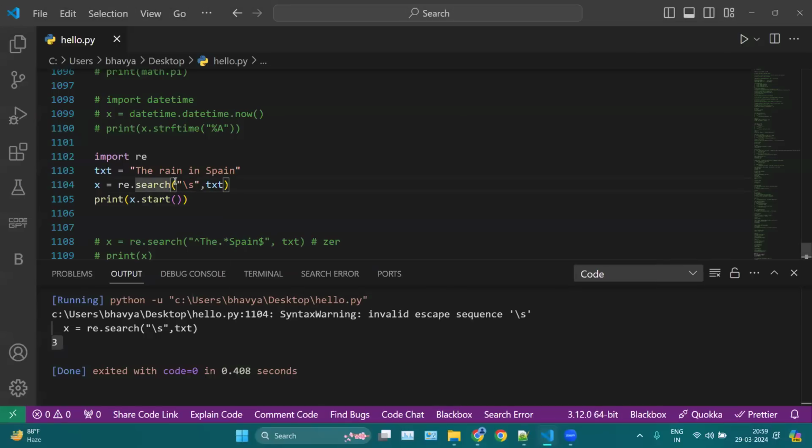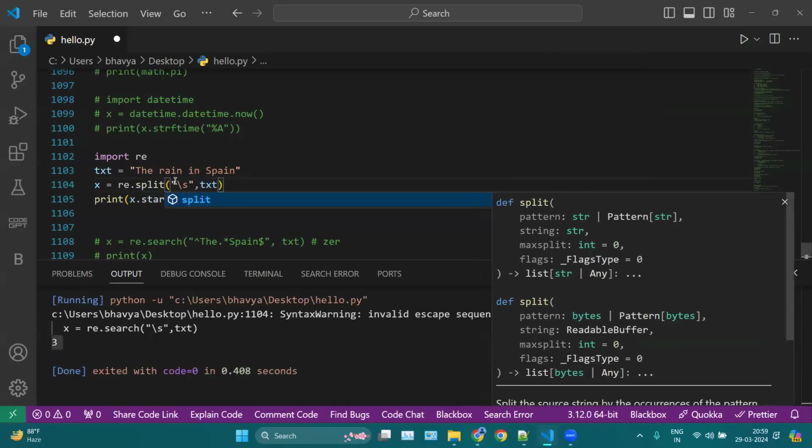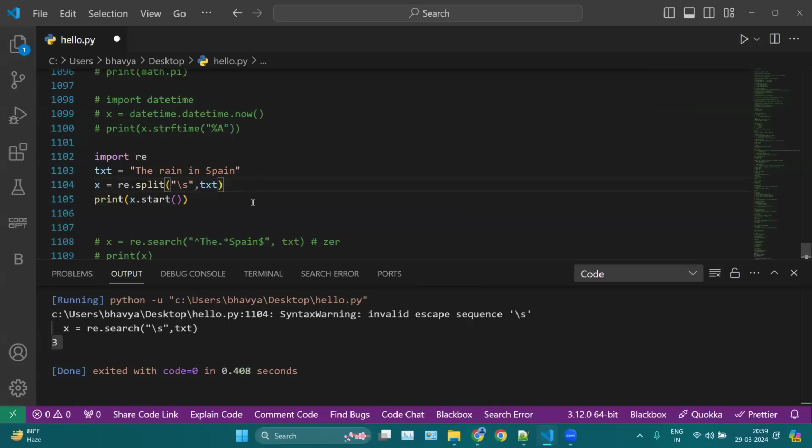Then after search, we have split. Now how to use split? Again, we can just replace search with split here. Split will split your entire string into a group of strings in the form of a list. If I print, I'm splitting on the basis of space. First we have "The" here, after "The" we have this space, so this is the first split. The second split is "rain". The third split is "in", because after "in" again we have a space. And the fourth split is "Spain". So split is splitting your string into multiple parts.